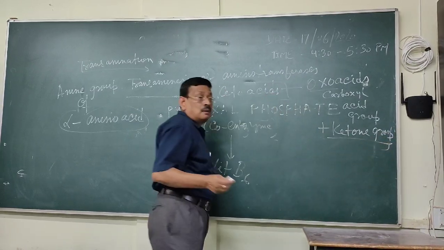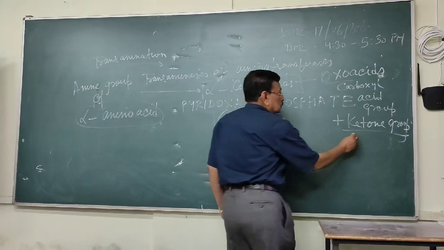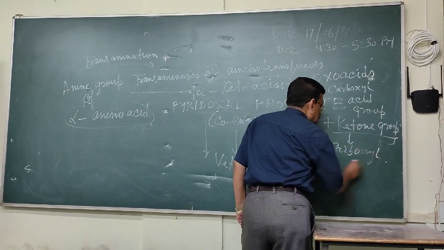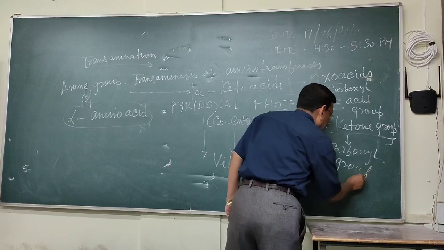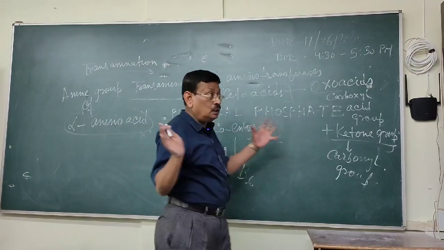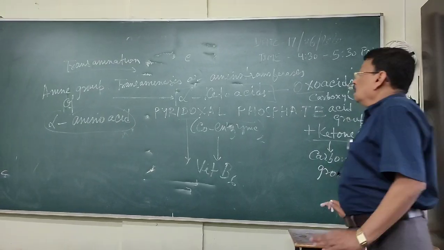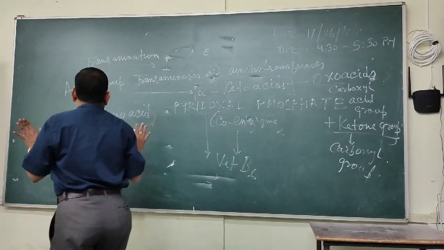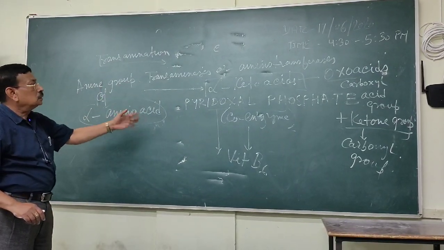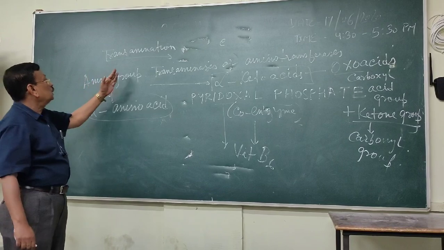What is a ketone group? The ketone is formed by the carbonyl group. What is a carbonyl group? Where carbon is bonded with oxygen. That is called the carbonyl group. So I have written some words, but in detail, if you understand, remember it by writing this way; you can write in your own language. So this is the transamination.